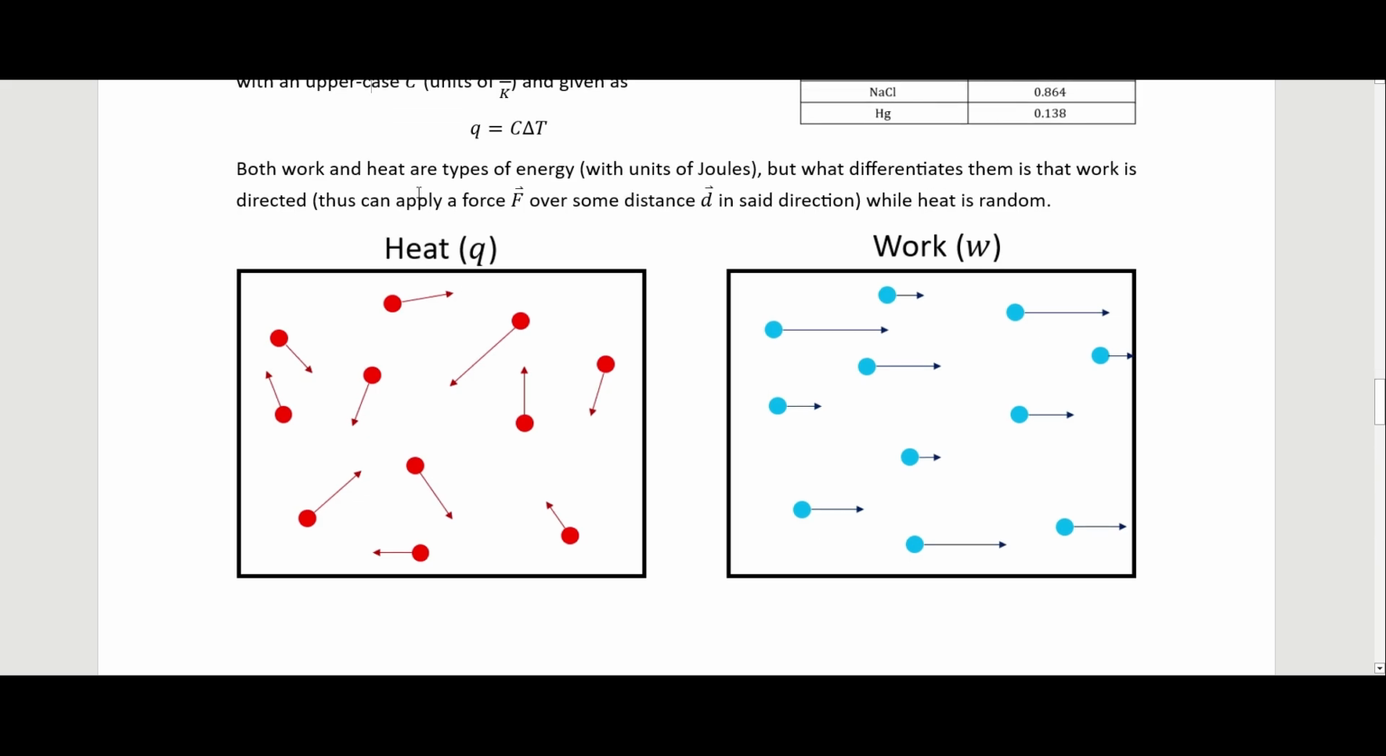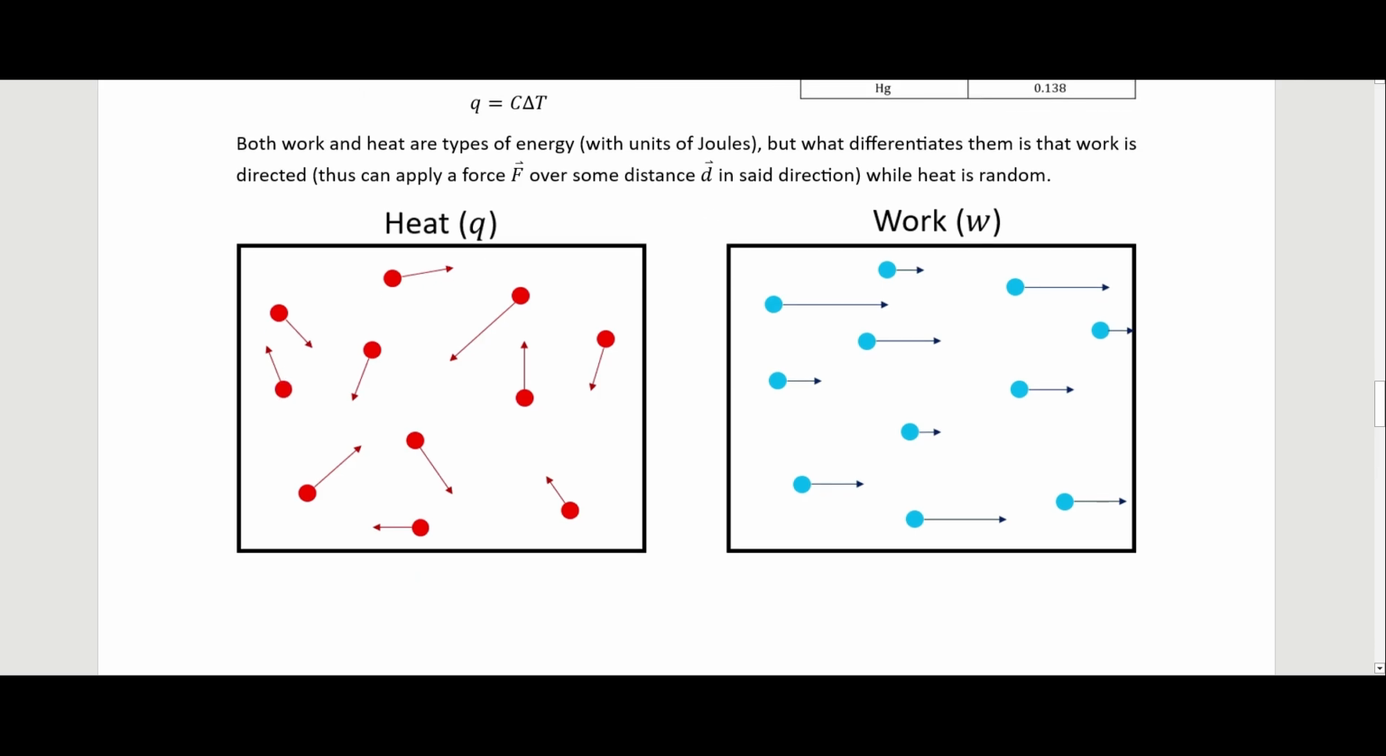Both work and heat are types of energy. They both have units of joules, but what differentiates them is that work is directed. So if we look over here, the work is just all these molecules moving in the same direction, and thus can apply a force over some distance in that direction, while heat is random. So in heat, these particles are all just moving in random directions. So you'd not be able to get any sort of useful work out of that, because any work that, say, this particle does would just be canceled out by the work that this particle does. And so you end up with just randomness for it. So those are heat and work.